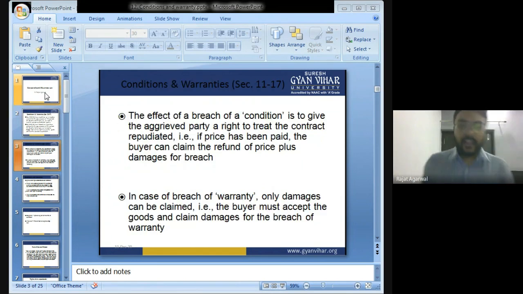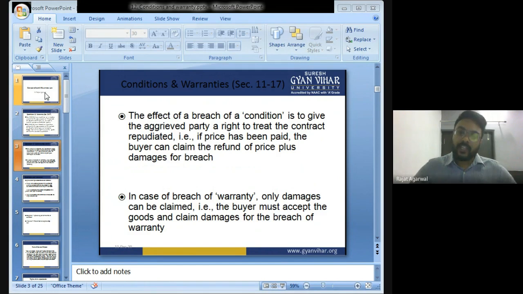The effect of breach of a condition is to give the aggrieved party a right to treat the contract as cancelled. If the price has been paid, the buyer can claim the refund of the price plus damages for breach. So if a condition is not fulfilled in a contract, then you can cancel the contract and claim the price along with the damages, because condition is the main purpose of the contract.